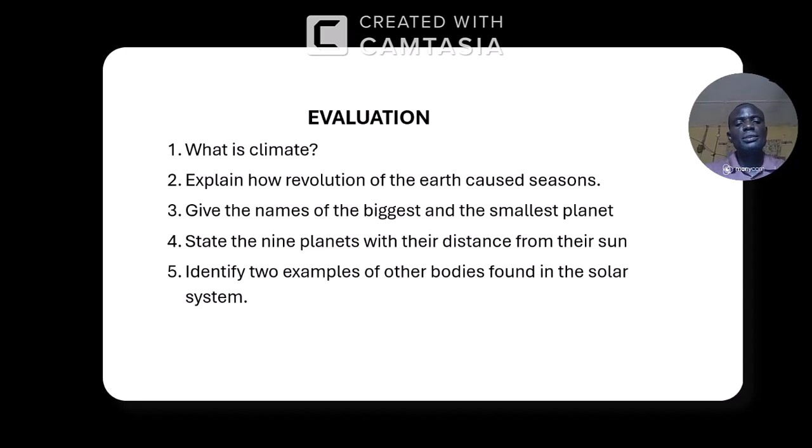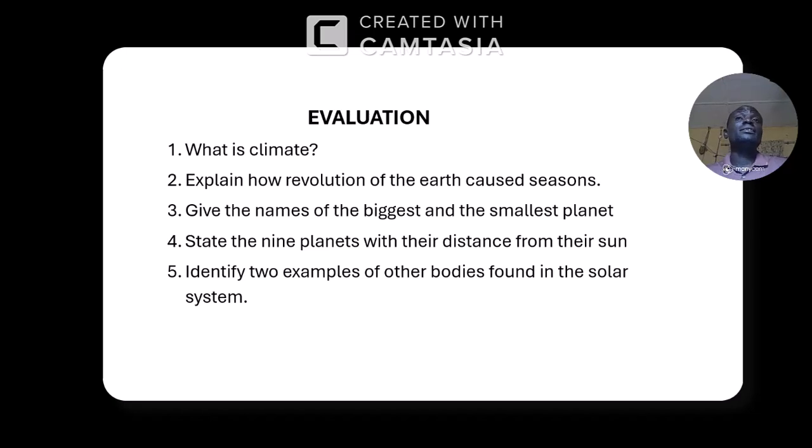What is climate? We talk about the average weather condition of a particular place. The average weather condition of a particular place is what is known as climate. Number 2, explain how the revolution of the earth causes seasons. Yes, I told you, as the earth is revolving around the sun, the surface of the earth receives different degrees of warmth and heat, because of the distance.